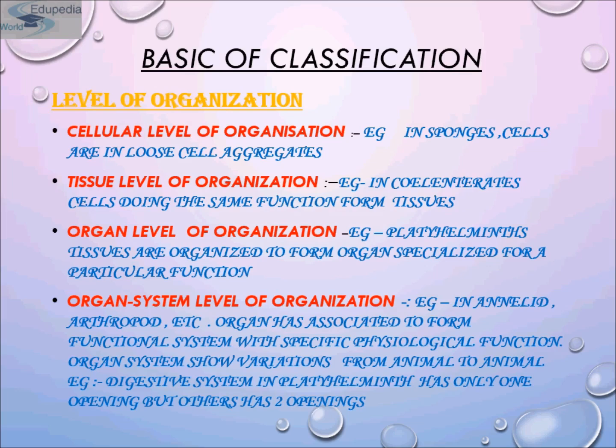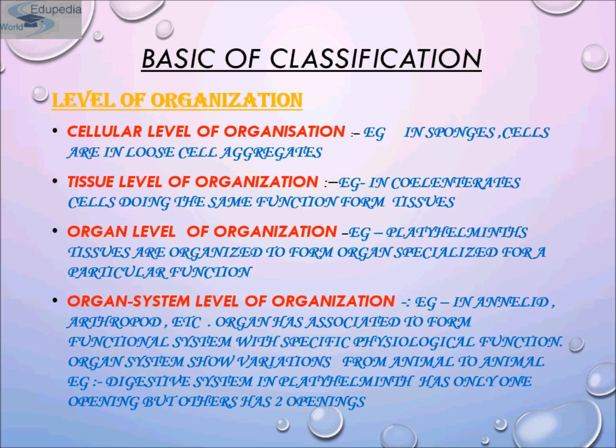Okay. So in summary, levels of organization are of four types. Cellular level. In these animals, the cells are arranged in the form of loose cell aggregates. This kind of cellular organization is seen in sponges. Okay. Now come to tissue level of organization. Cells of the animals show division of activities among themselves. Cells performing the same functions are arranged as tissues. For example, coelenterates.